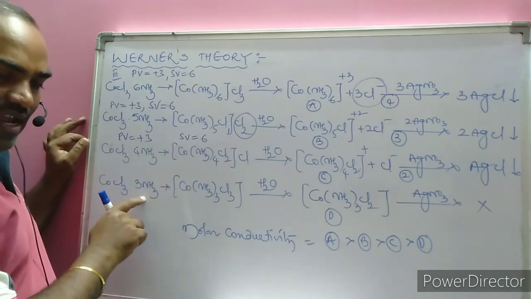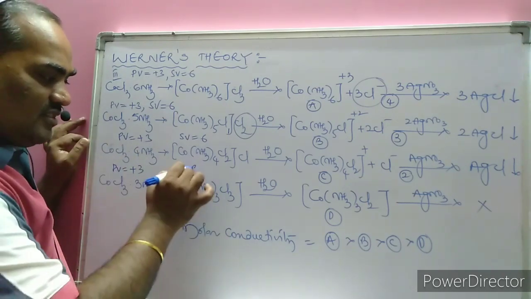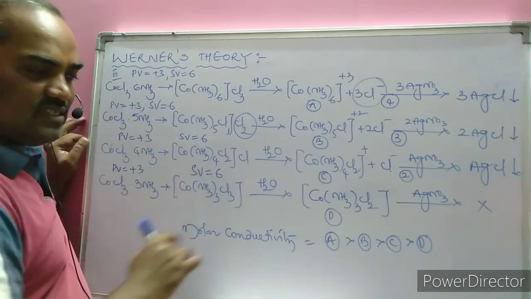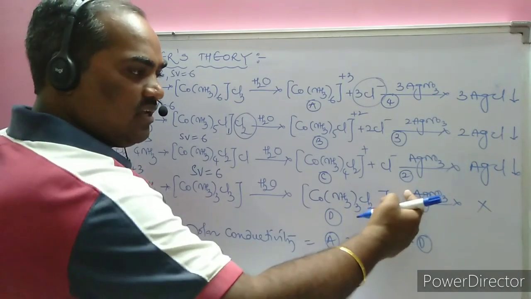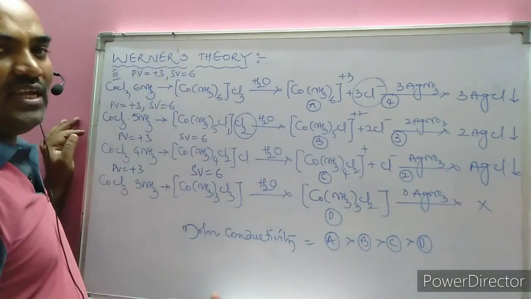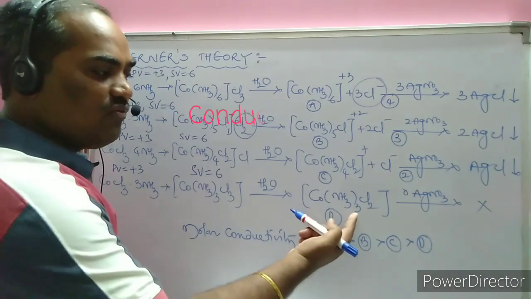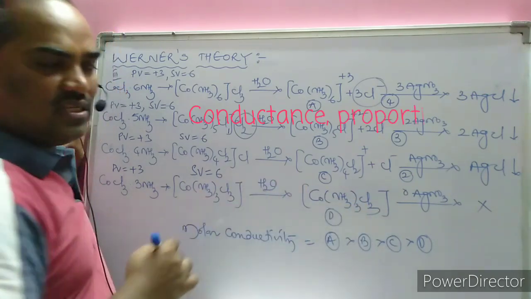Here there are 3 NH3, the primary valency is well known, that is +3. 3 plus 3 is equal to 6, secondary valency is 6. There are no ions present outside the sphere. Hence, the number of moles of AgNO3 required is 0. Hence, AgCl curdy precipitate is not formed, and here also 3 ions are present.